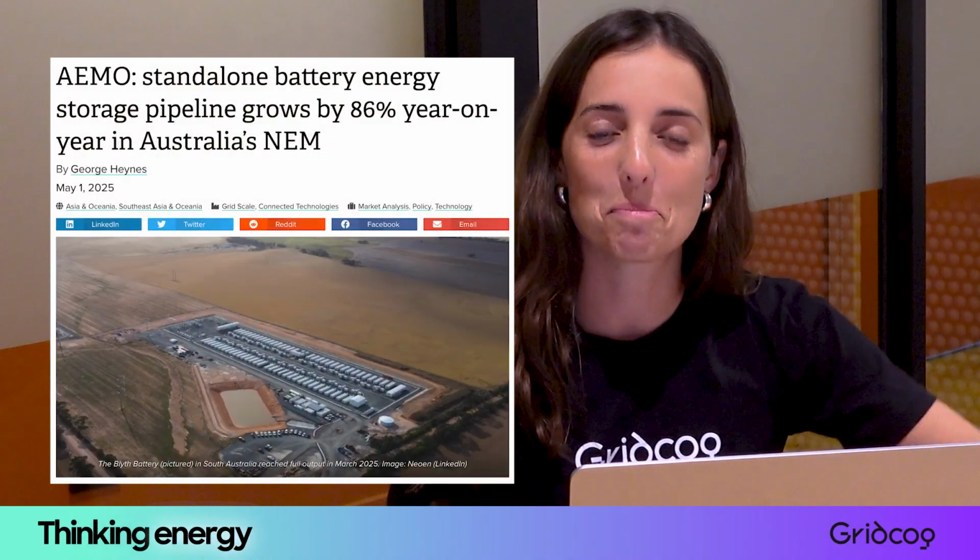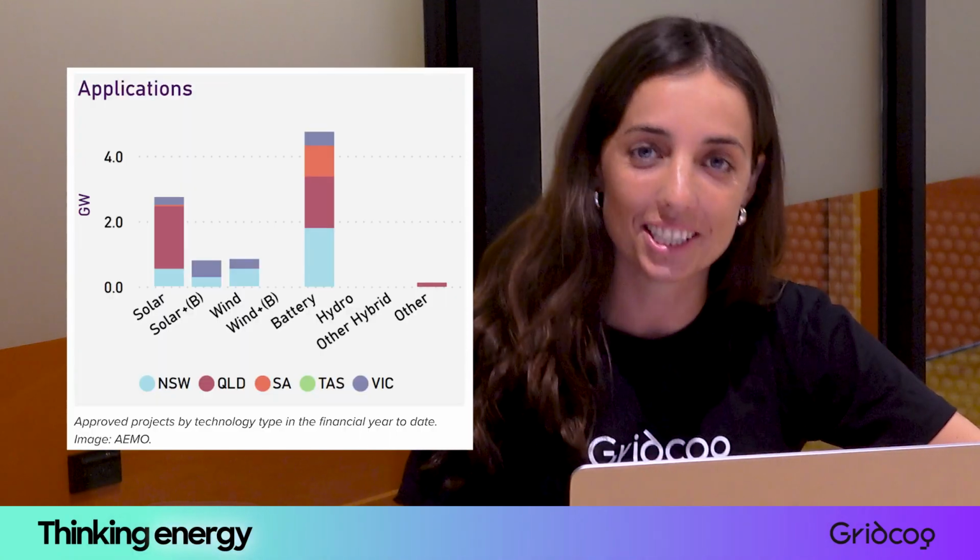The BESS development pipeline in the Australian NEM has nearly doubled since 2024. While BESS assets can be wholly merchant, maximizing revenues through direct participation in wholesale and ancillary services markets, it can be easier to secure project funding with some form of contracted revenue.